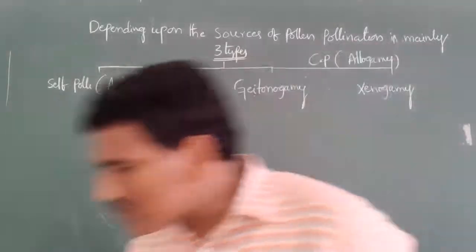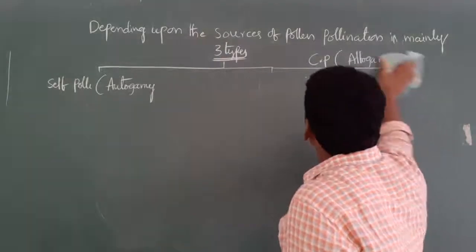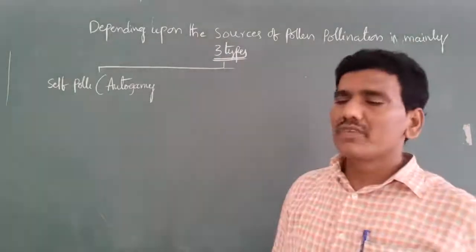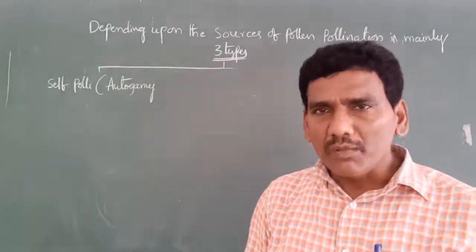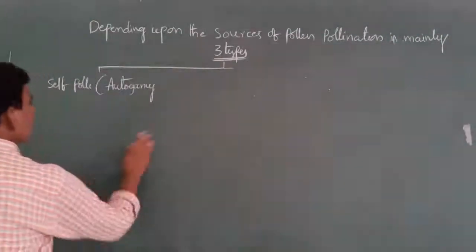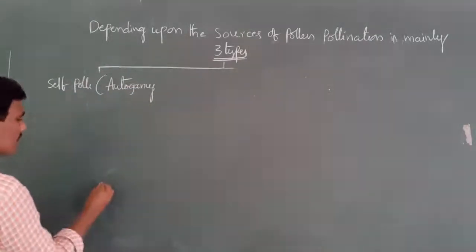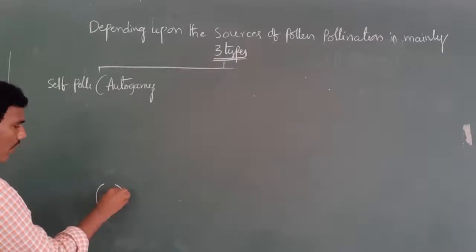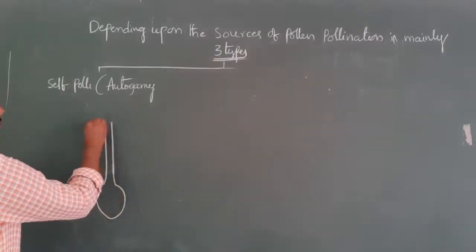First we discuss self-pollination or autogamy. What is the definition of self-pollination or autogamy? Here, if you observe the diagram, this is one flower.